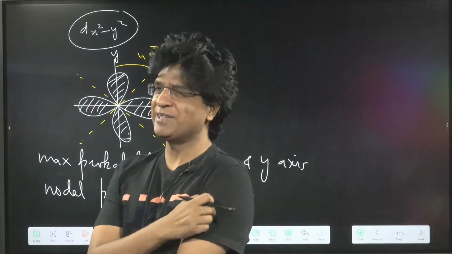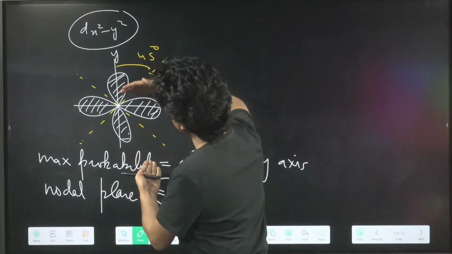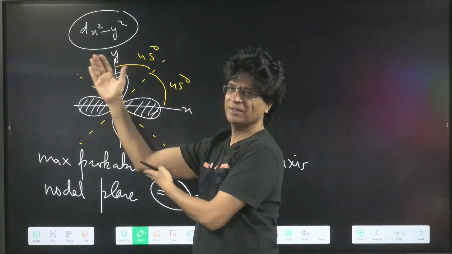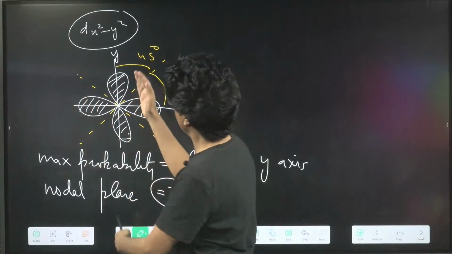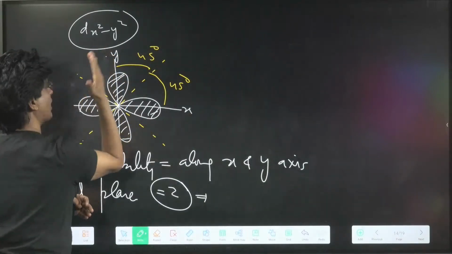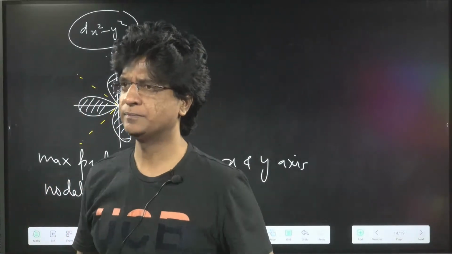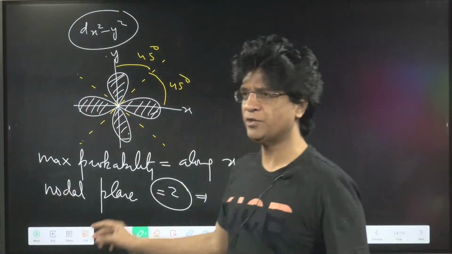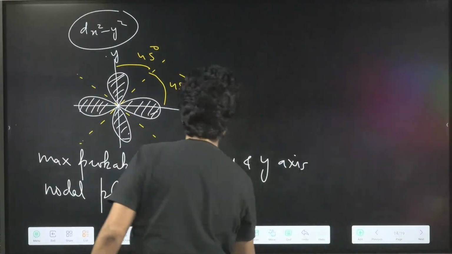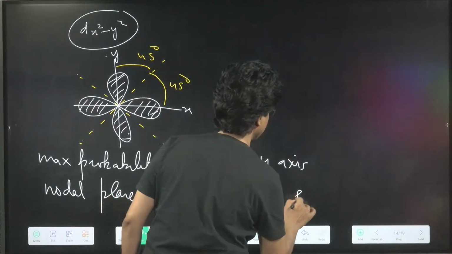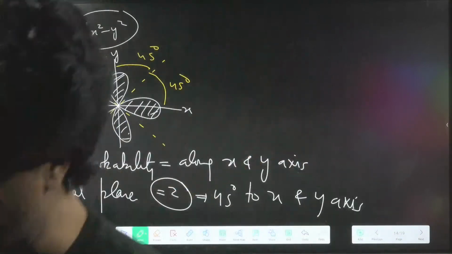No, not xy, yz. Where will xy be? It will be this way. It cannot be the answer, as this will cut the electron. And yz will be this way, so it will also cut the electron. It should not cut the electron. Yes or no? So it will be at 45 degree to the x and y axes. Yes or no?